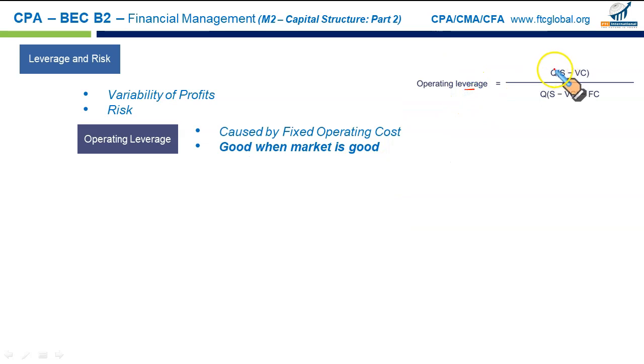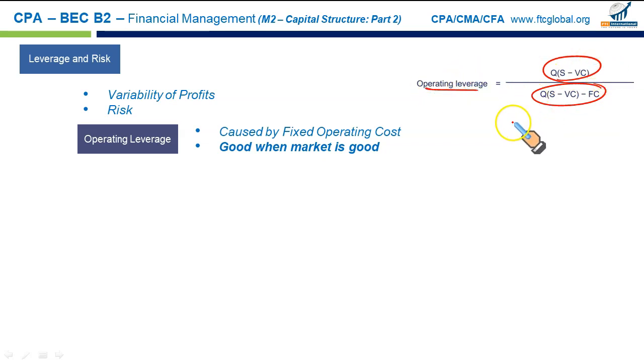Operating leverage can be calculated by dividing the contribution, which is sales minus variable cost, that is unit contribution margin, multiplied by the quantity of units sold. That will give you the total contribution, divided by the contribution minus fixed cost. To put it in simple words, this is your pre-fixed cost income, before fixed cost income, which is also called contribution, and this is your post fixed cost income, meaning the contribution minus fixed cost. So contribution divided by the earning before interest and tax gives you the operating leverage.